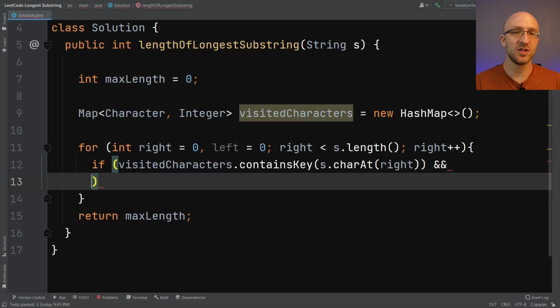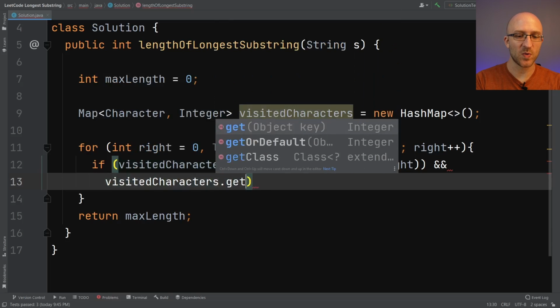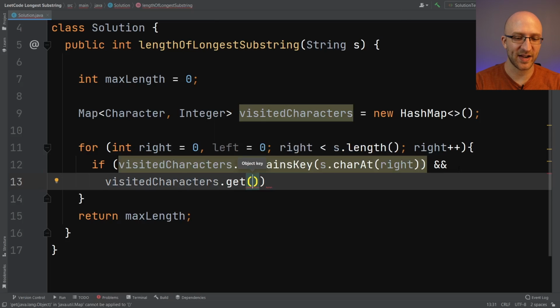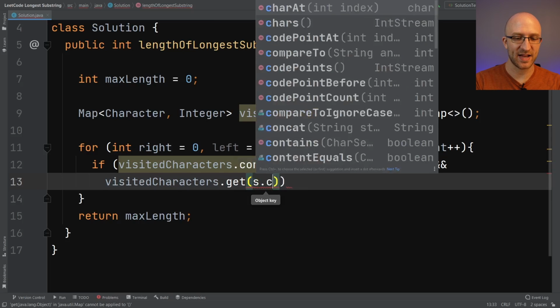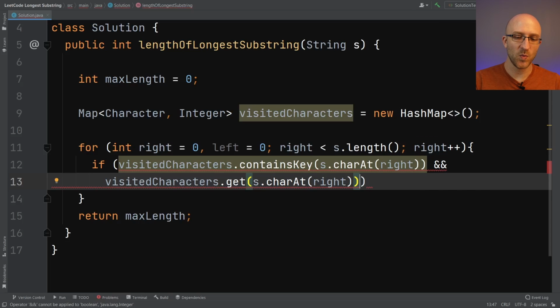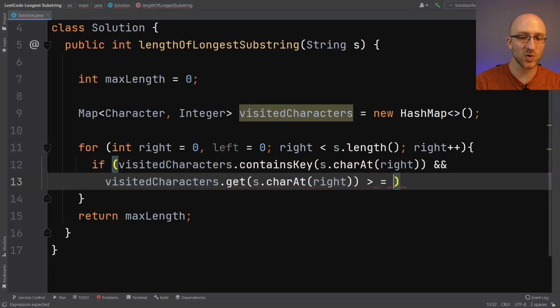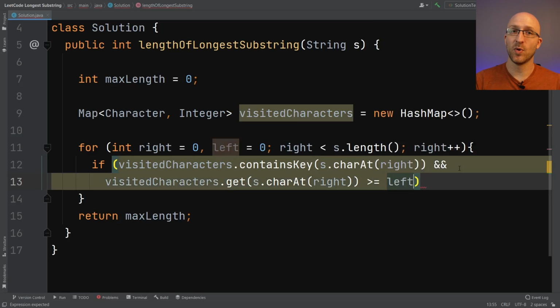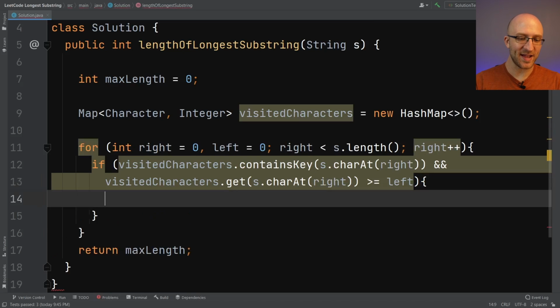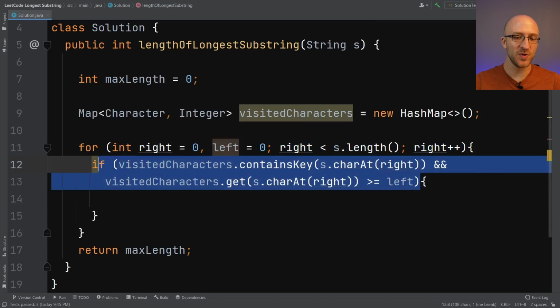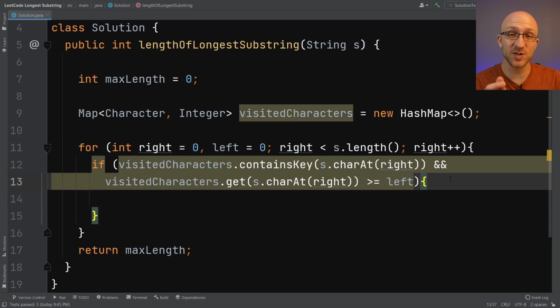So we just want to add another condition to our if. So yes, we've already found that it's in the map, but we also want to get the index where we last encountered that character. So we'll get s.charAt(right). And we can know if it's a part of our current substring if the last place that we found it is greater than or equal to our left pointer. And if this whole condition is met, if the result of this whole thing is true, that means, yes, we saw this character before, and it's within our current substring.